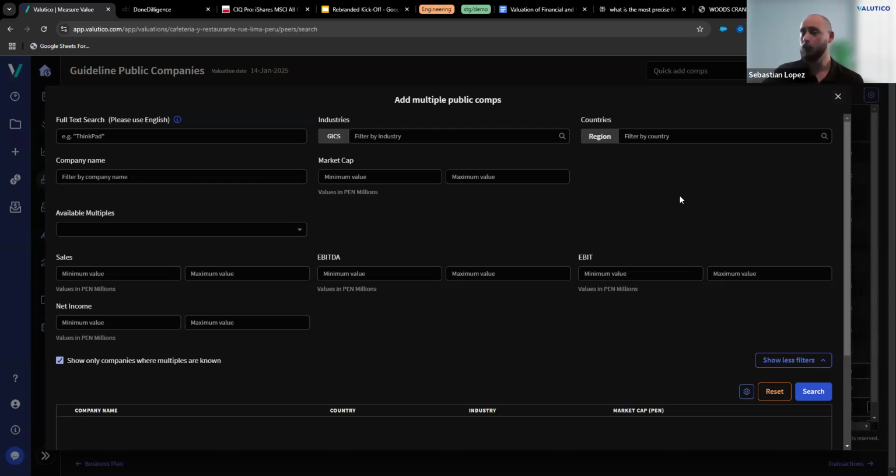As mentioned, not a huge tool, but a very useful update that will allow you to find better comparables in cases you're trying to find companies with a certain range of EBITDA or EBIT, net income, or sales.